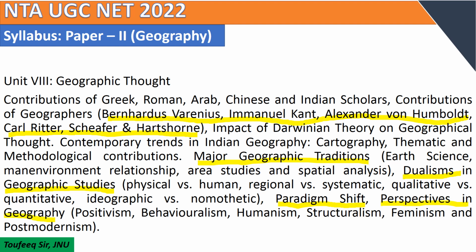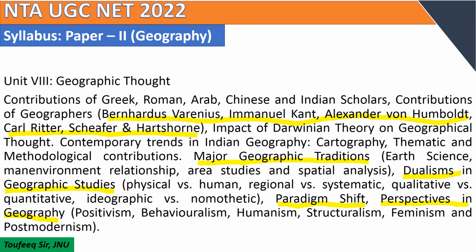Under this, you have to study positivism, behavioralism, humanism, structuralism, feminism and postmodernism. These are the important topics on which you have to focus and revise again and again to remember and understand the topics.